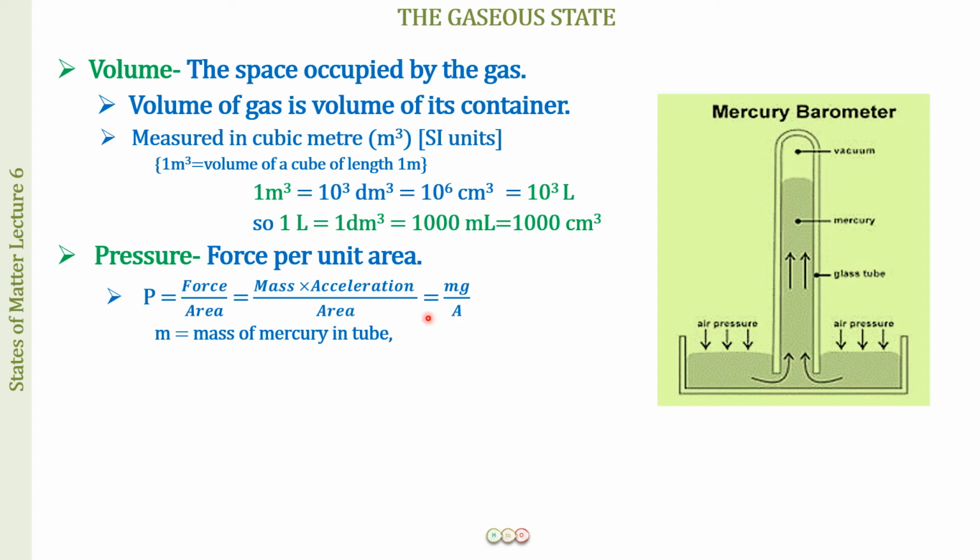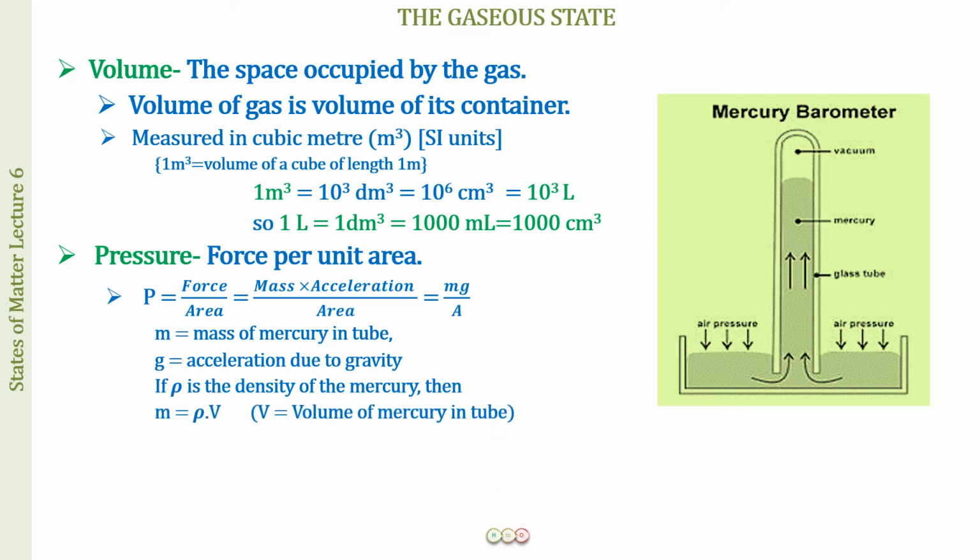Now mass is going to be the mass of mercury in the tube. g is again, as I told you, acceleration due to gravity. And if rho is the density of mercury, then mass is equal to rho into V, so density into volume, because density was mass over volume.